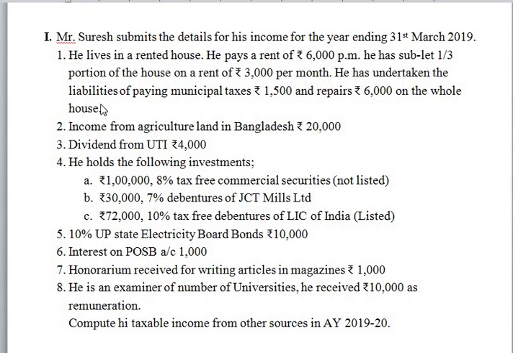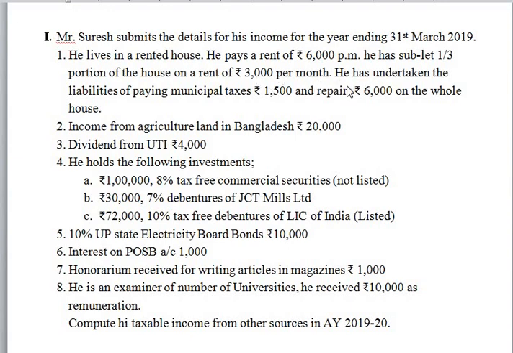He has undertaken the liabilities for paying municipal taxes of rupees 1,500 and repairs of rupees 6,000 on the whole house. So here the assessee is living in a rented house for the rent of rupees 6,000 per month. He has sublet one third portion of the house to the subtenant for the rent of rupees 3,000 per month. So it is a kind of income from subletting of house property. So it is taxable under income from other sources.